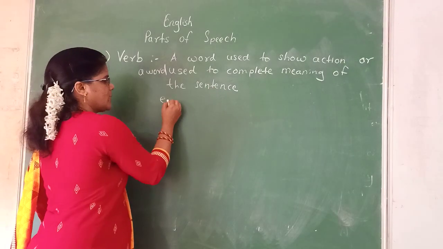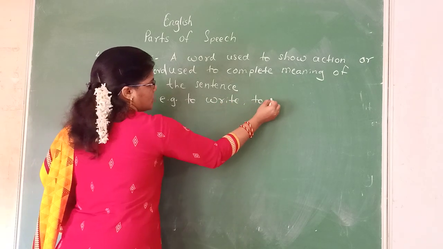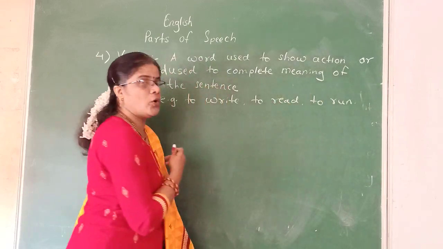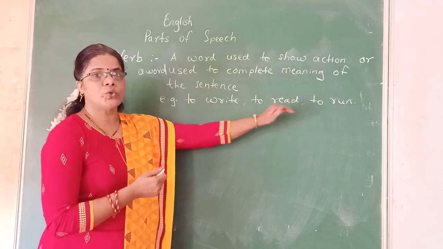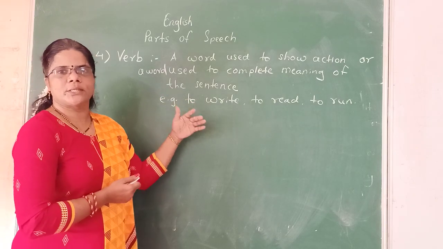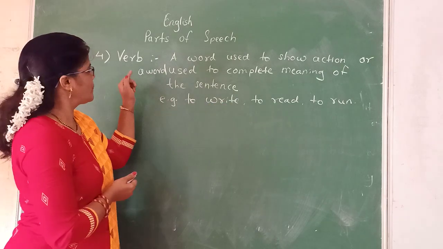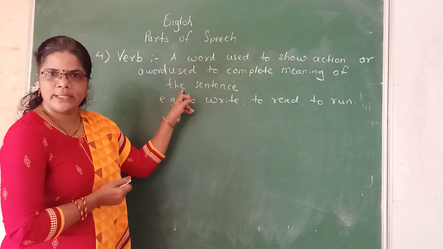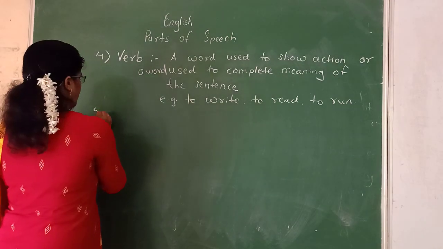Then which are the verbs in English? For example, to write, to read, to run, to see, etc. Many verbs are there, and these words show us an action, and so the action of any person or any animal or anything else is shown by these words. So it is a word used to show action or used to complete the meaning of the sentence. It is called a verb. The next part of speech in English is adverb.